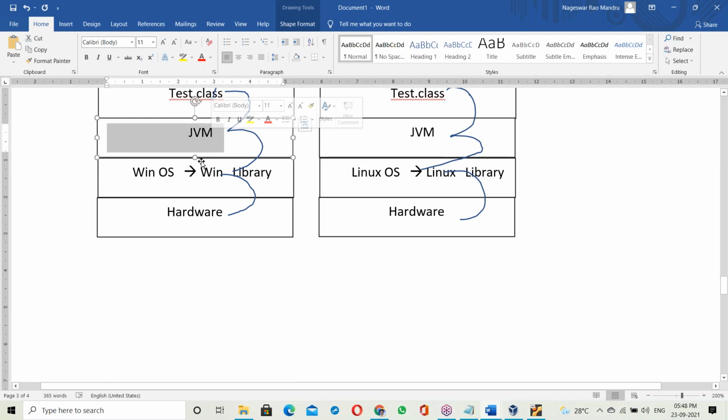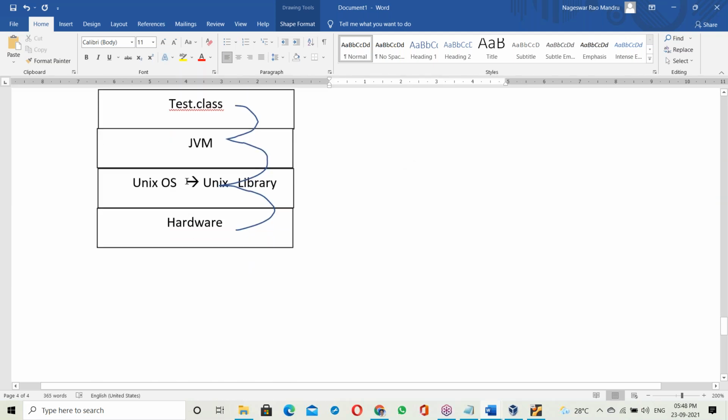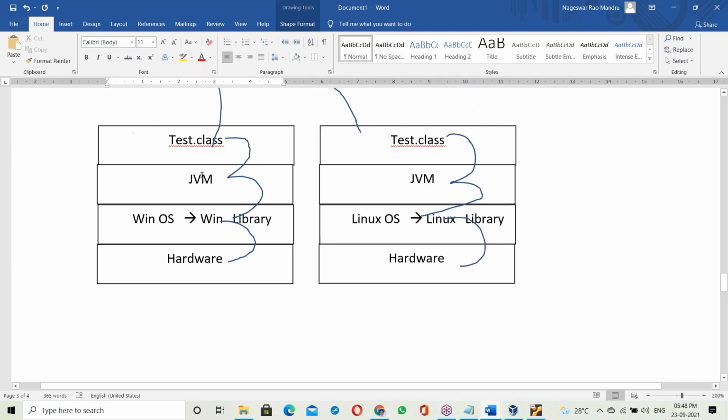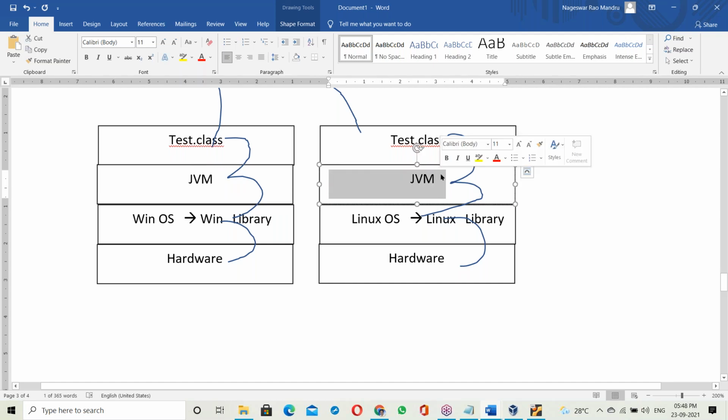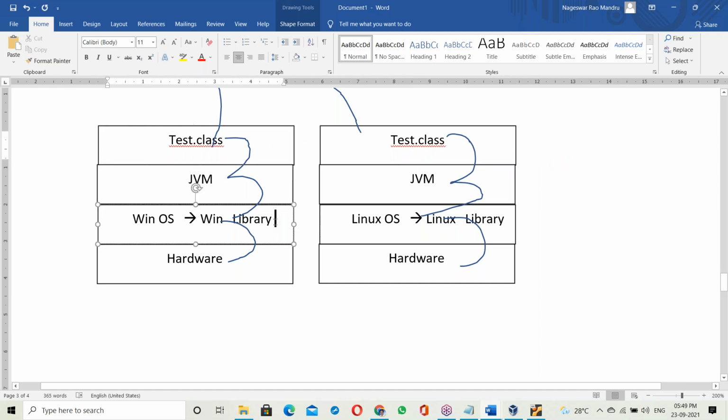So you install the JDK software on Windows OS, on Linux OS, and on Unix OS. On every OS you have to install the JDK software. Once the JDK is installed, you get the JVM. Otherwise, you can't get the JVM. The JVM is a part of the JDK, the Java Development Kit. That JVM takes care of linking your dot class file with the current OS libraries.